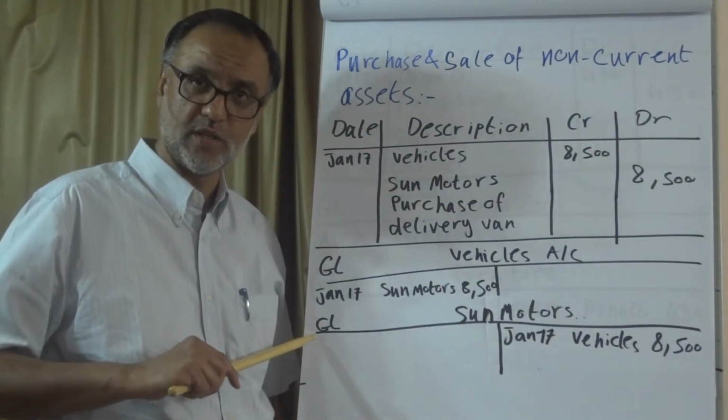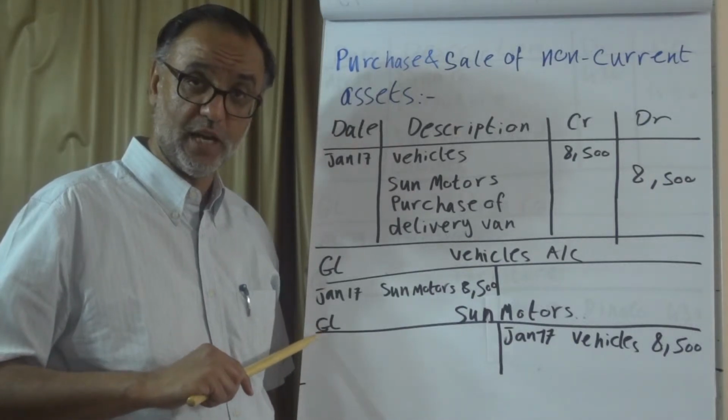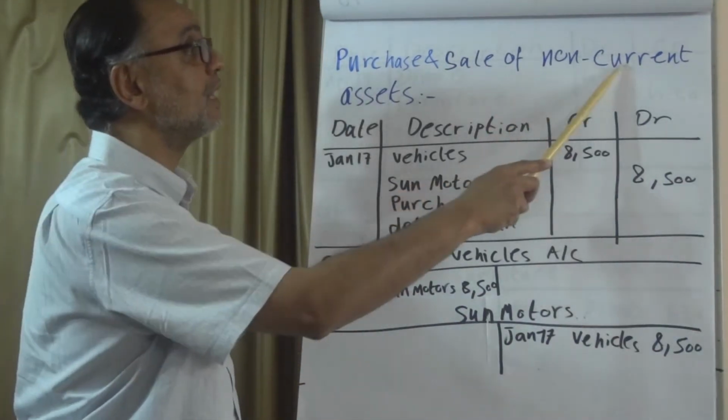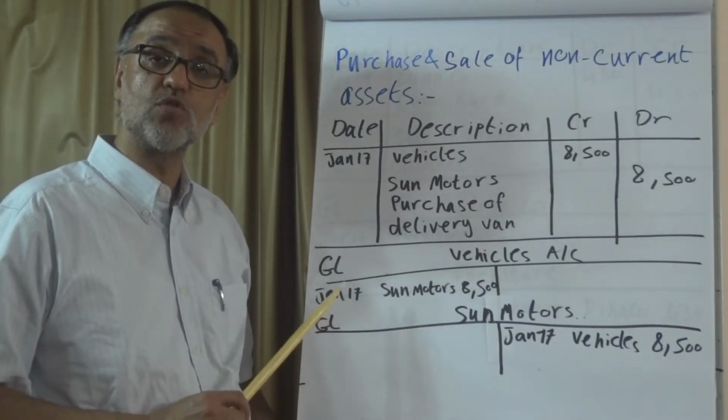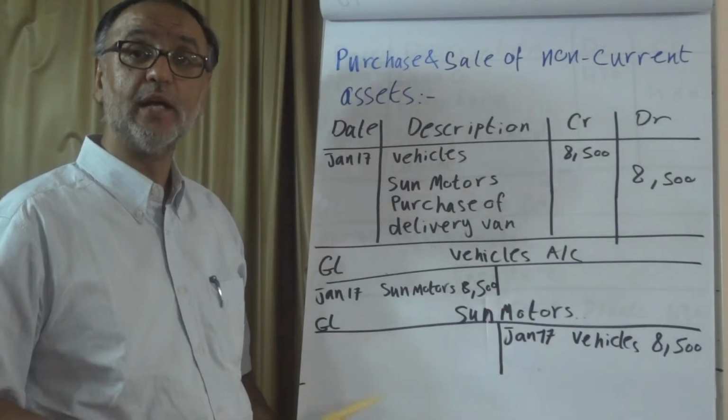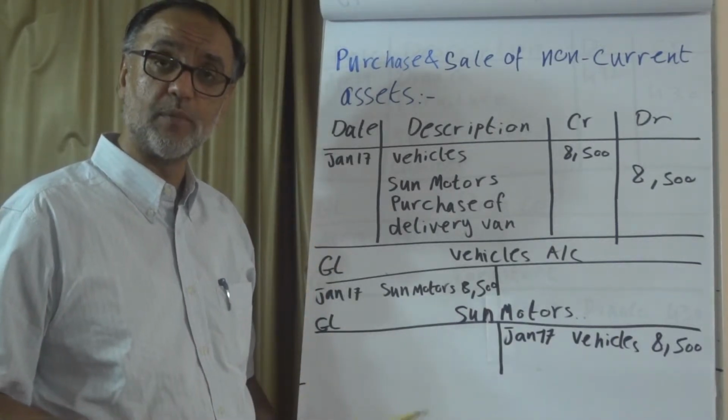This is not a purchase account, it's a GL. Remember, this is a non-current asset, so it's a GL. The purchase ledger is used only for the goods that we buy for the sole purpose of selling them.